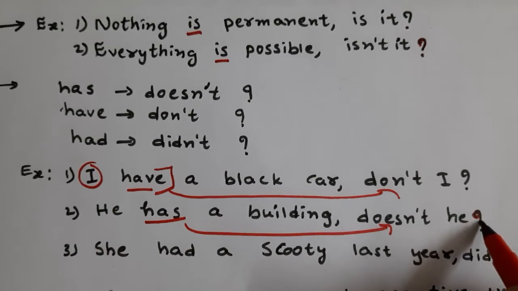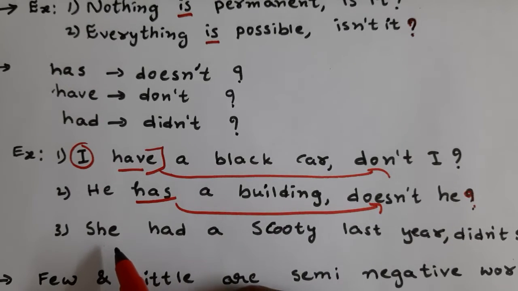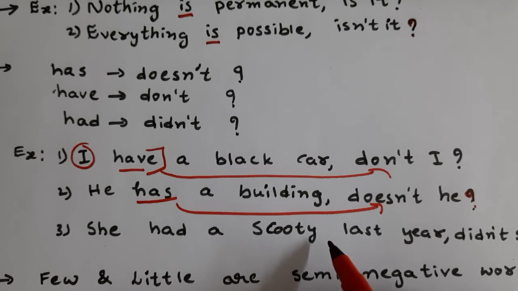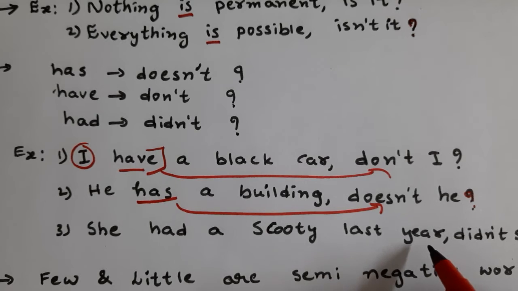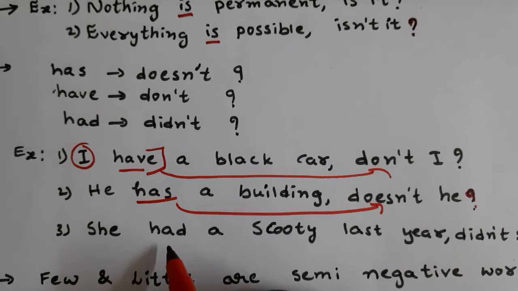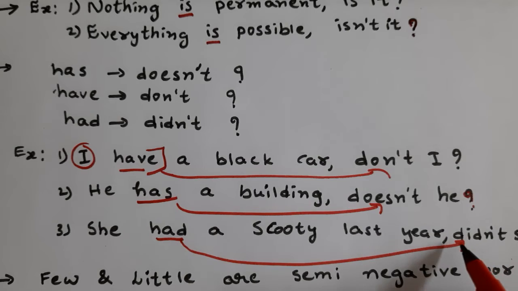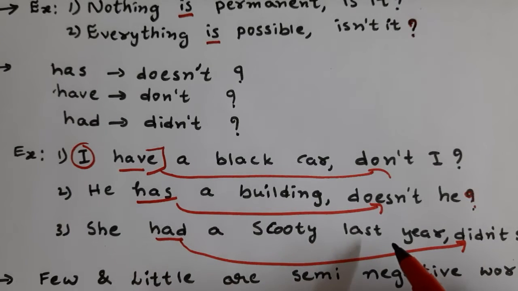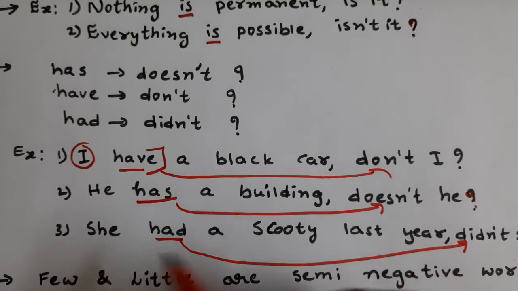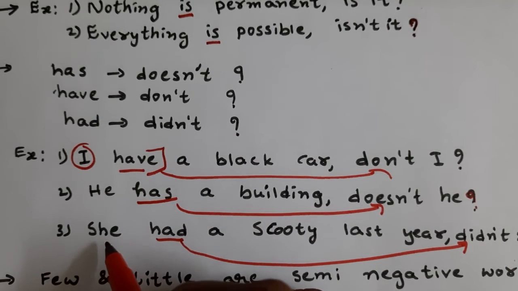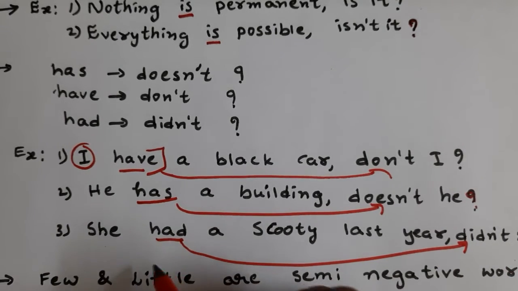Next, "She had a scooty last year." Had is a past verb, so whenever had is there, we should use did. Already it is a positive statement, so we write didn't. "Didn't she?" You can understand this easily.